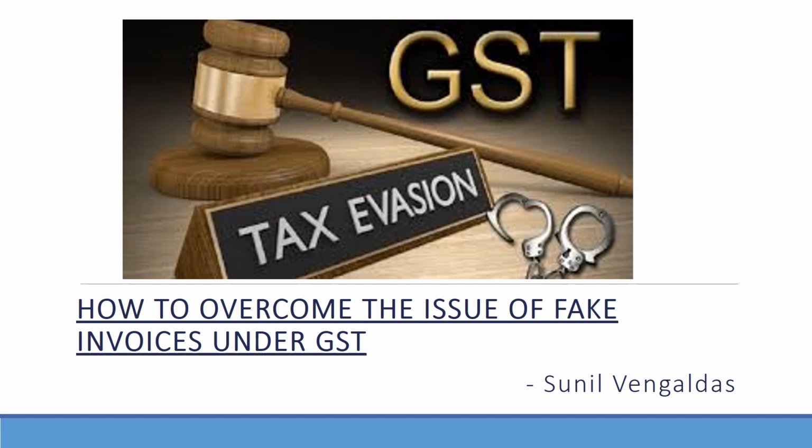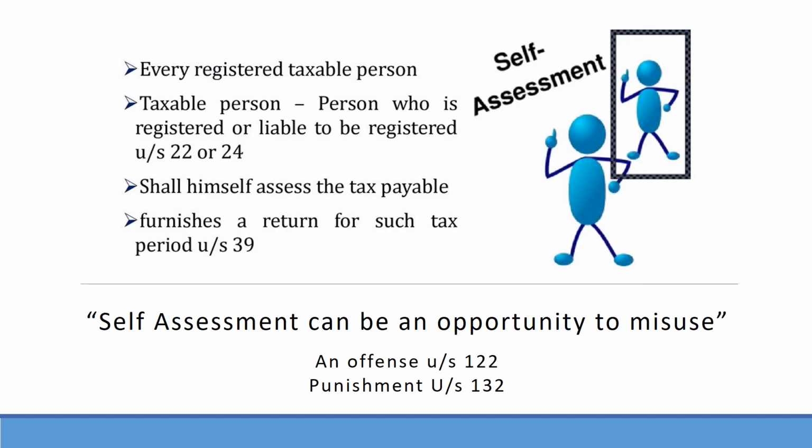Hello everyone. Today our topic is how to overcome the issue of fake invoices. Under the indirect tax regime, the taxpayer is under obligation to collect and pay taxes to the government in a manner as prescribed. Under GST, Section 59 deals with self-assessment, which can be broken down as follows.